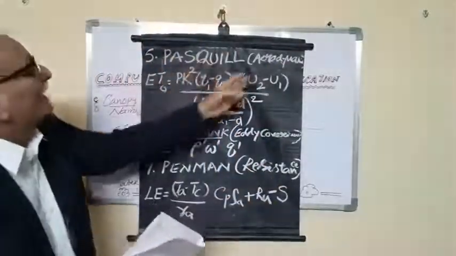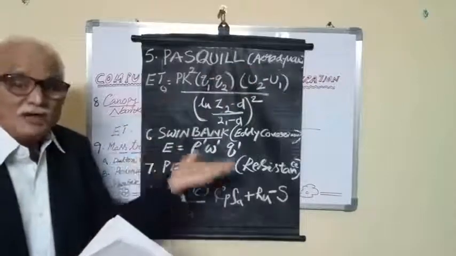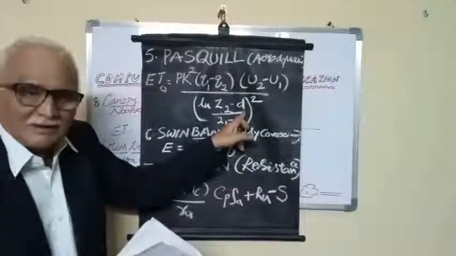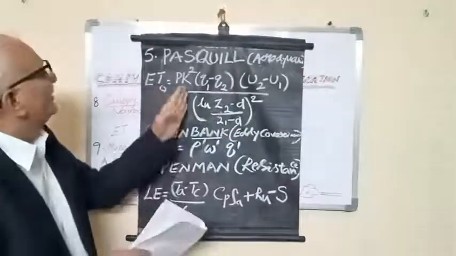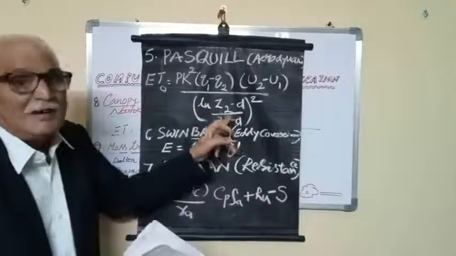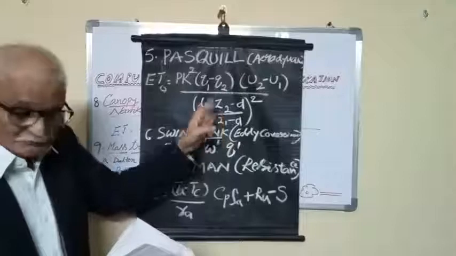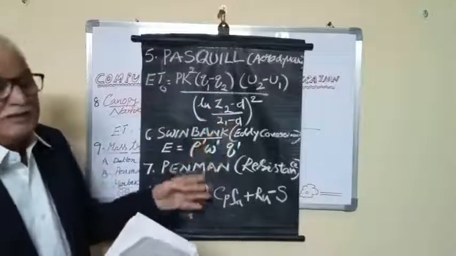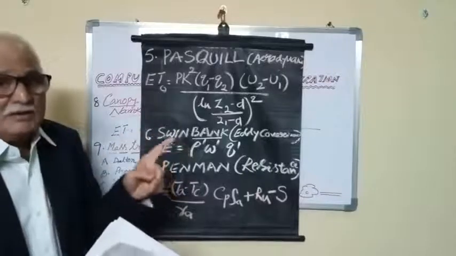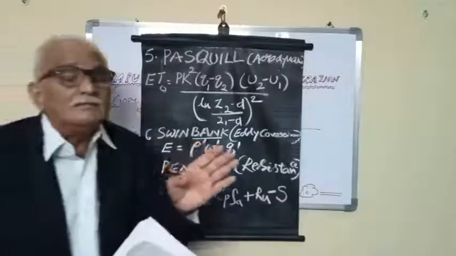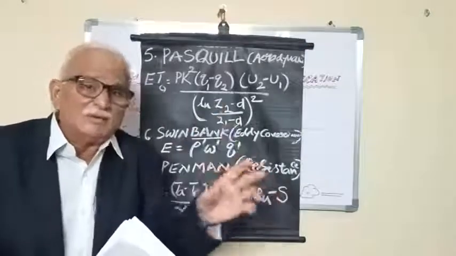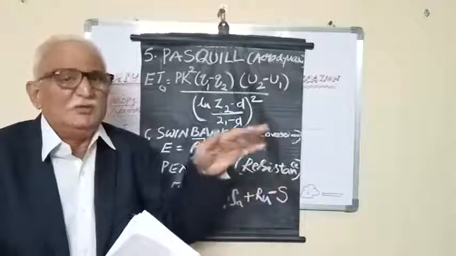Penman had given the aerodynamic approach. Before that, Thornthwaite and Holzman had given the equation. Penman has just improved it by adding the roughness parameter. Simply, ETo is equal to (q1 minus q2)(u2 minus u1) over Z2 minus d, where d is the roughness parameter. Zero plane displacement and roughness parameter are taken here. What is the d? d is the zero plane displacement and roughness parameter together, where they meet, Z0 plus d.